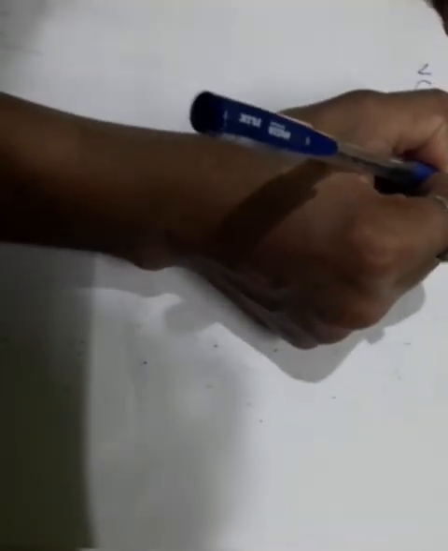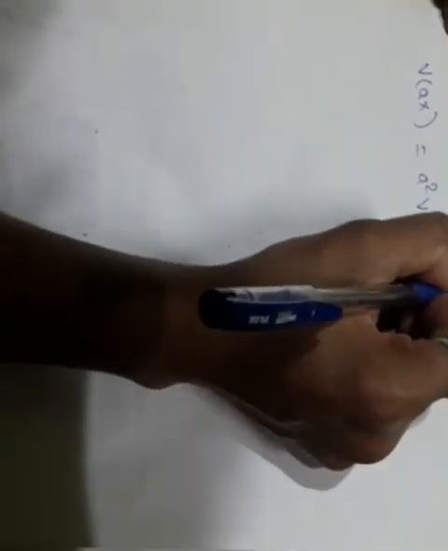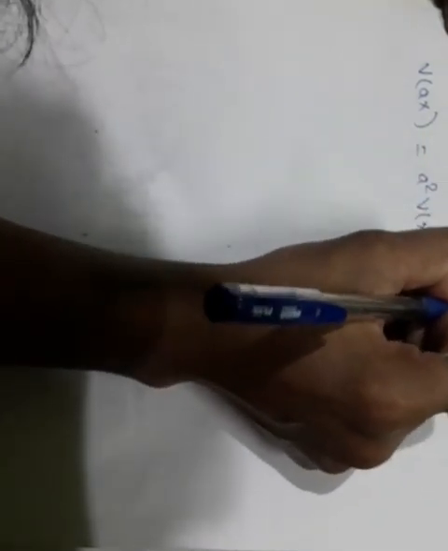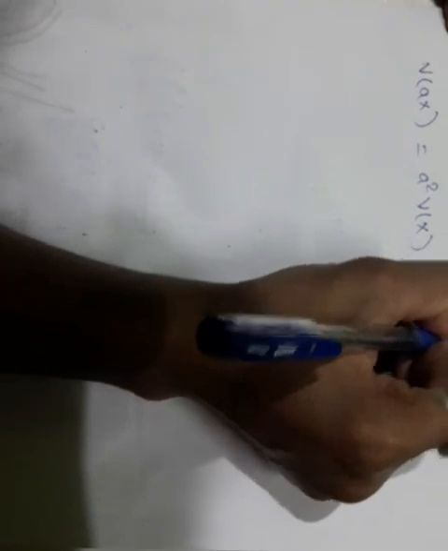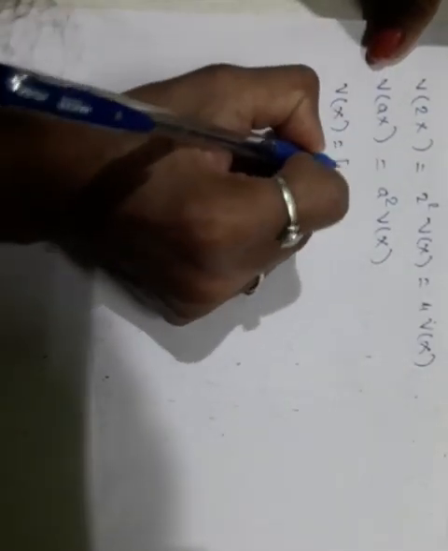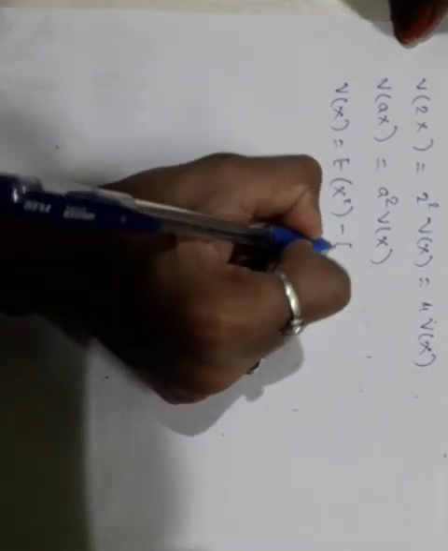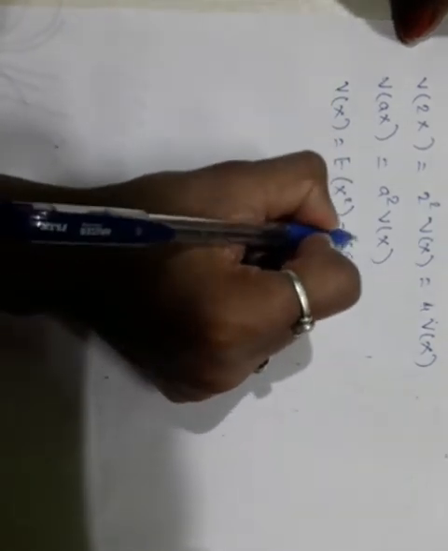This is nothing but V(2x) is equal to 2 square into V(x), which is equal to 4 into V(x), and V(x) is equal to E(x square) minus (E(x)) whole square.